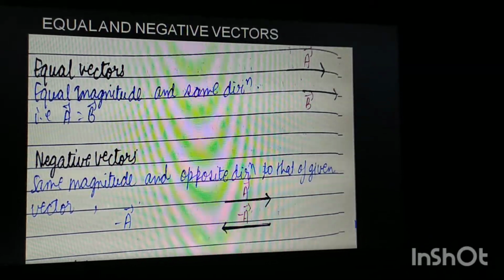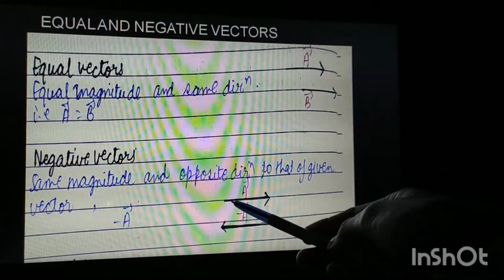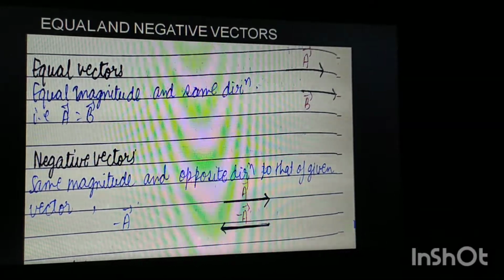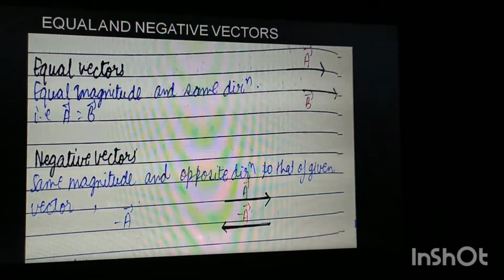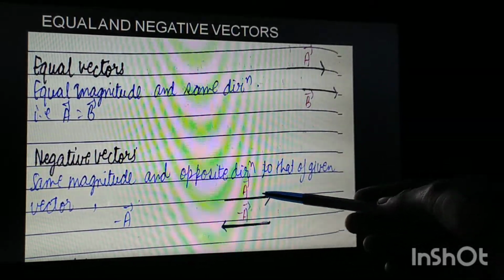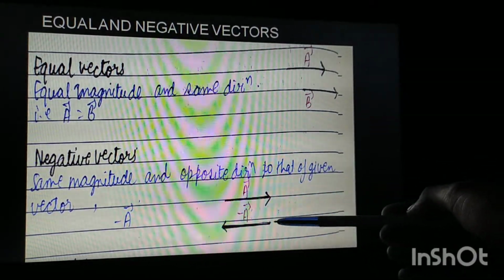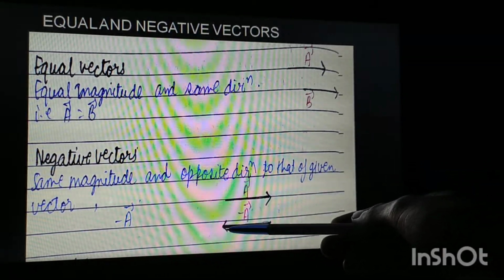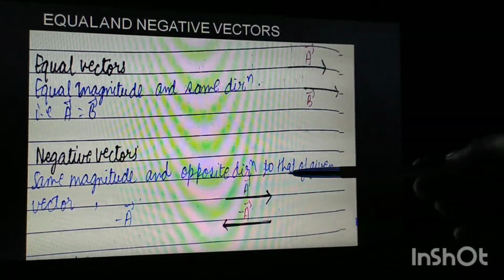Now how can we represent negative vectors? What does negative vector mean? See, if we are given one vector, as you can see, this vector A is given to us, and we are given another vector which has the same magnitude as this vector, but the direction is different. The head of this vector is pointing in the forward direction, and the head of the other vector is pointing in the direction opposite to the vector we were already given.